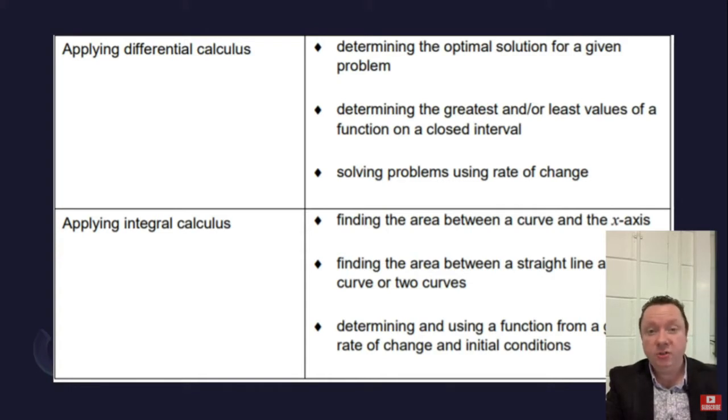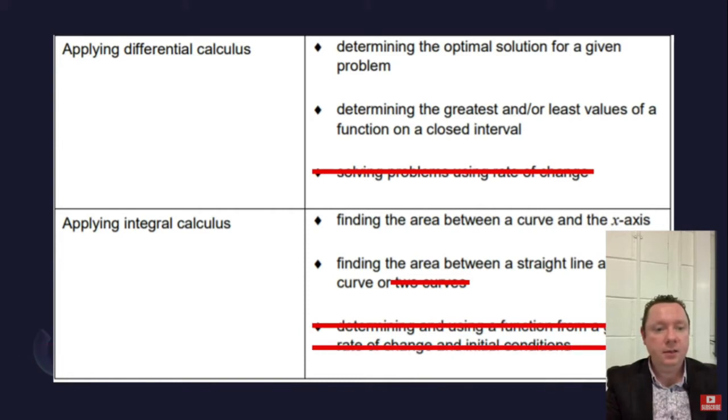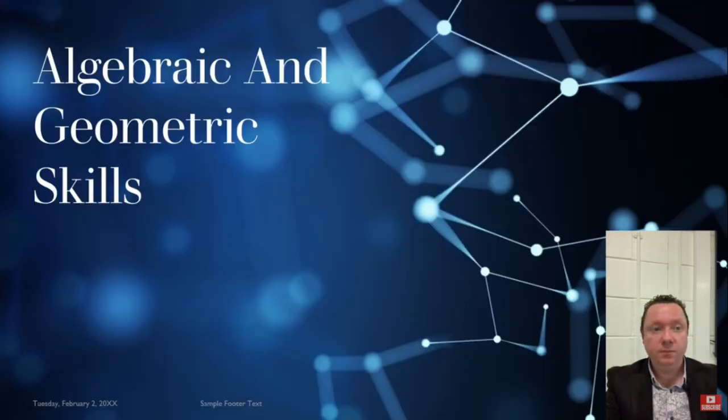The next thing, differentiation, we have got anything to do with rate of change. If it mentions rate of change, it's not going to mention it in this exam, so you don't have to remember that rate of change means differentiation for this year. It's gone. Also, what's gone will be finding the area between two curves. You still have to find the area between a straight line and a curve, but two curves is gone. That's gone just because of rate of change.